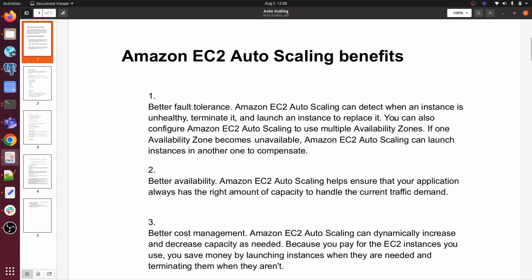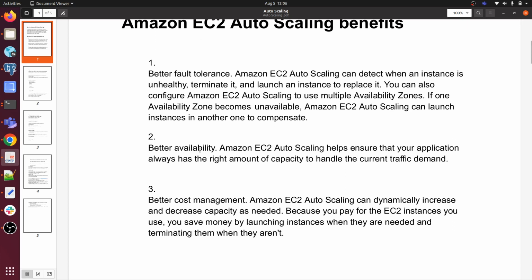As I told you, you can also configure Amazon EC2 auto scaling to use multiple availability zones. If one availability zone becomes unavailable, Amazon EC2 auto scaling can launch instances in another one to compensate.